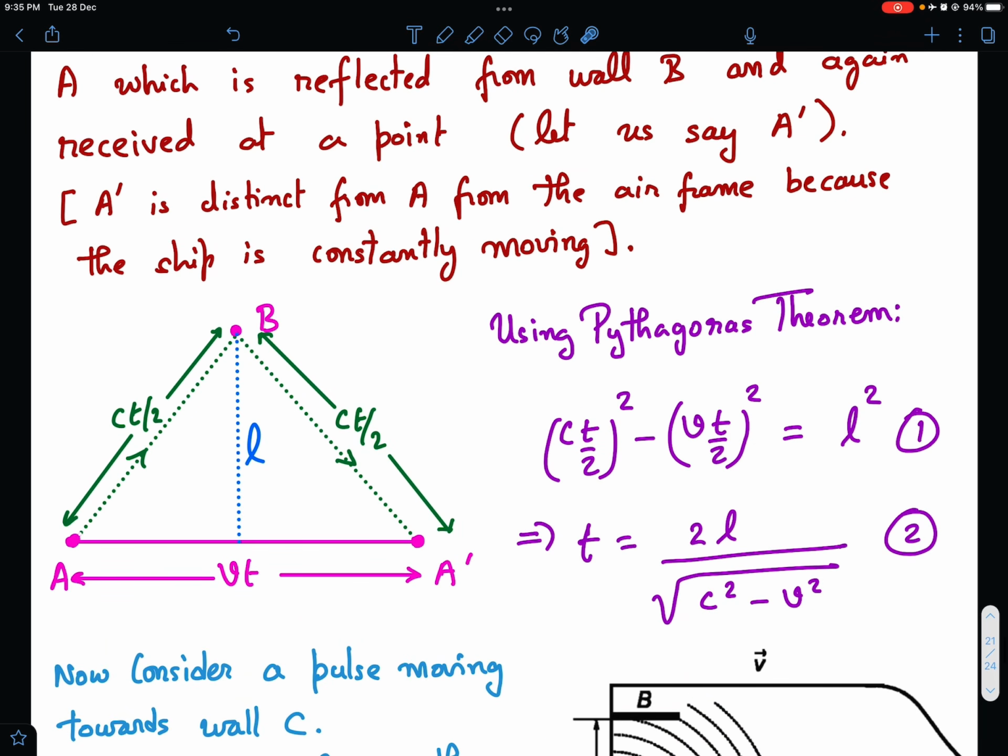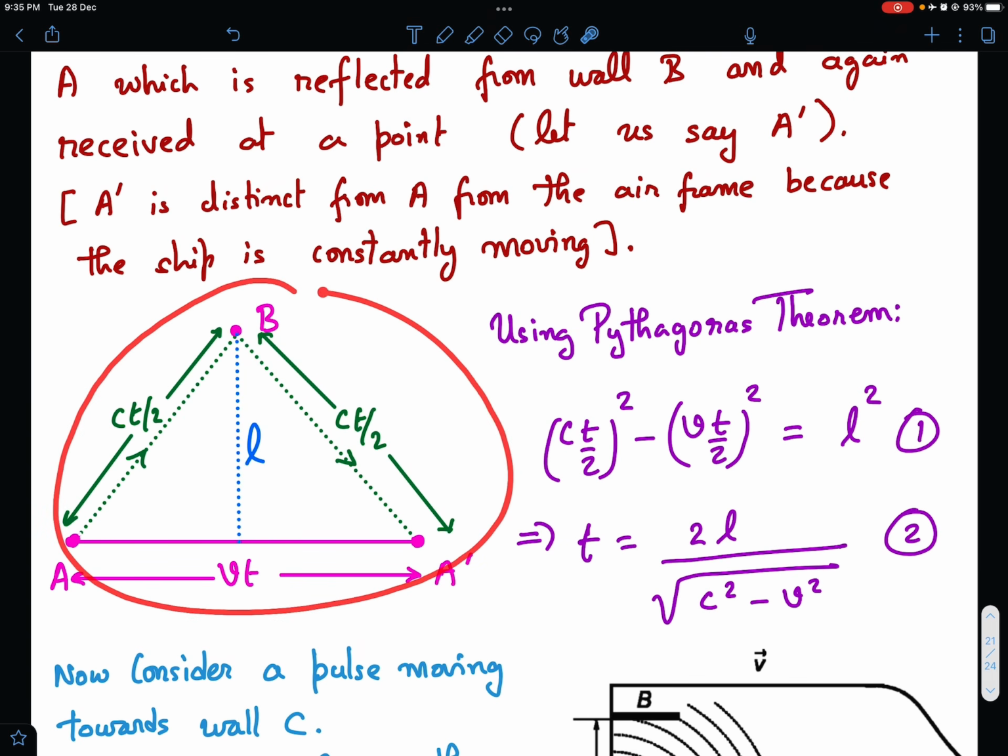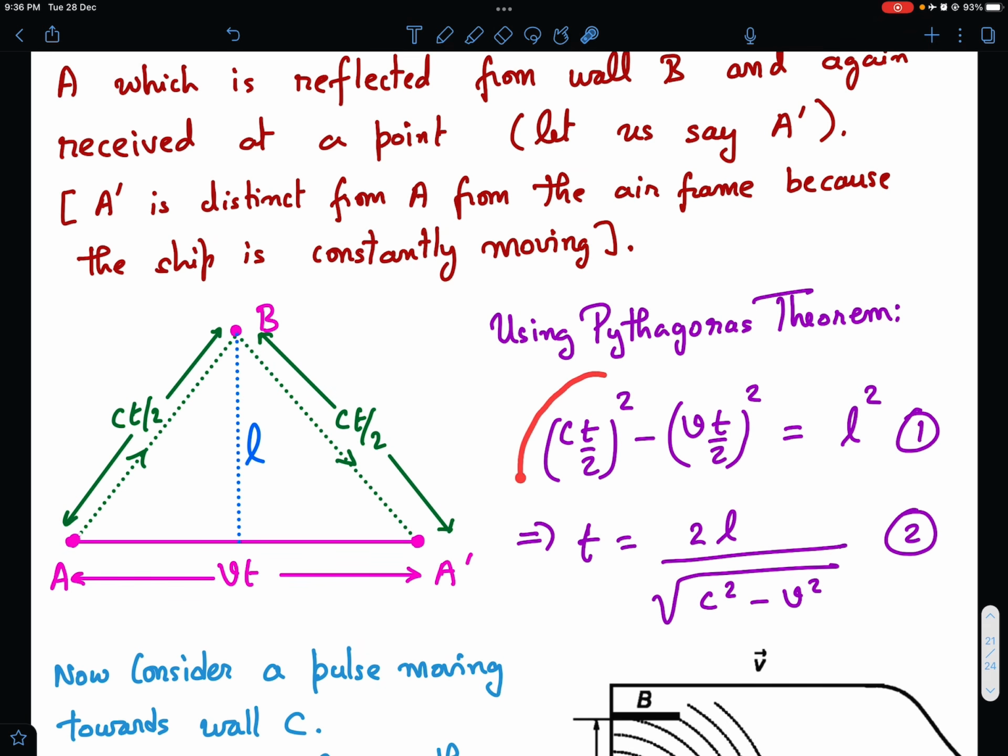Now this is the kind of arrangement. Our sound pulse has gone like this and come back like this, and in the meanwhile the ship has traveled this much distance from A to A prime. So this distance must be equal to Vt, and this is Ct by 2 and Ct by 2 by symmetry, and of course if you draw the bisector, this distance must be Vt by 2, right? So we can simply write Pythagoras theorem for this. We can say Ct by 2 squared minus Vt by 2 squared.